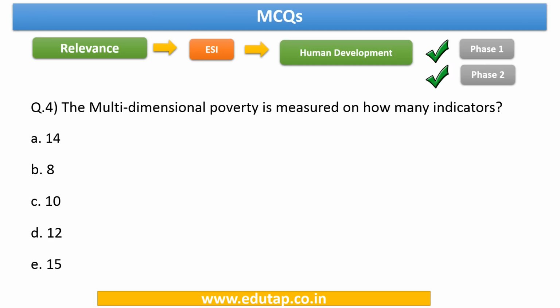Now we have come to question number 4. It says the multidimensional poverty is measured on how many indicators? So the question is a direct one on the number of indicators that have been used. The answer to this question is 10.